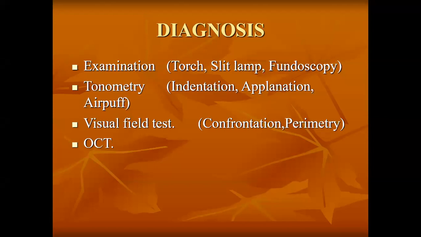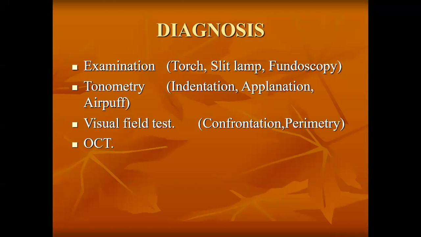The second thing is tonometry. What is tonometry? Measurement of intraocular pressure is called tonometry. And the instrument that is used to measure the intraocular pressure is called a tonometer. There are many types of tonometer. One is the Schiotz tonometer, another is the applanation tonometer, then the air puff tonometer, then there is checking the intraocular pressure with the help of manual fingers, the two-finger method.